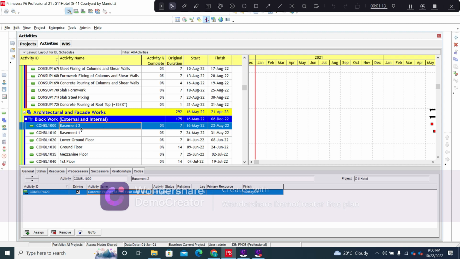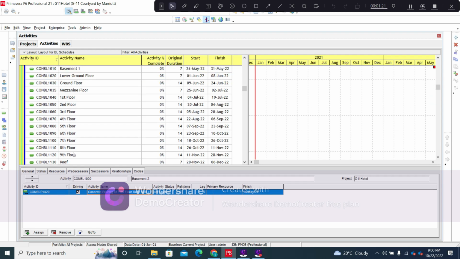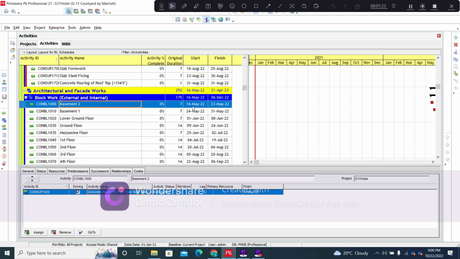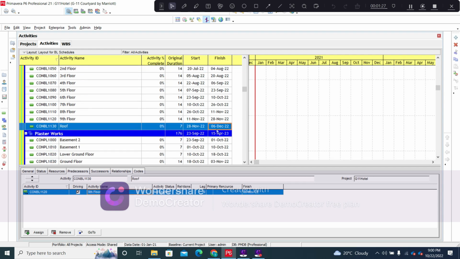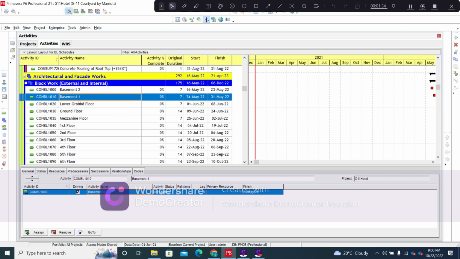So basement 2 block works will be initiated once the concrete pouring of the fifth floor slab has been completed, and then there will be the basement 1 block works, and all of these activities are connected with each other. We are starting the block works on 16th May, and we are completing the block work on 6th December 2022 in a span of 175 days. Since all these activities are interconnected with each other, we can use a simple shortcut formula to connect all these activities without carrying out the assigning of predecessors separately.